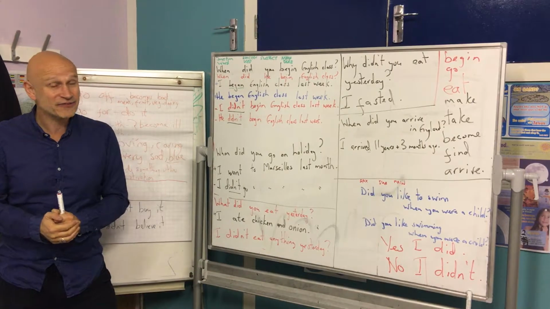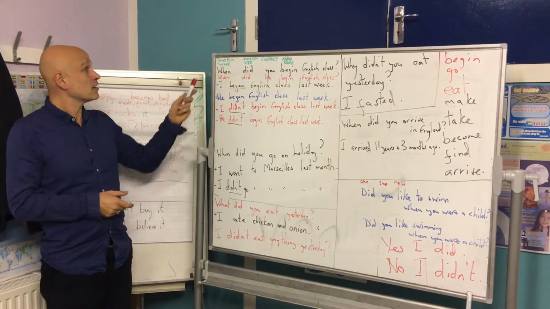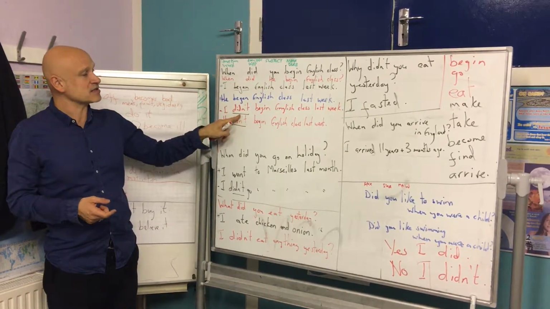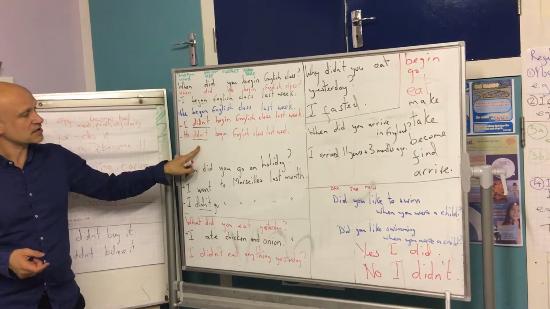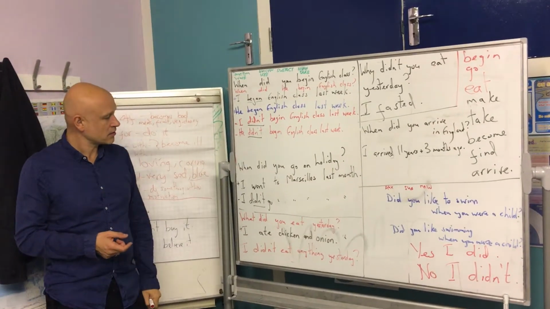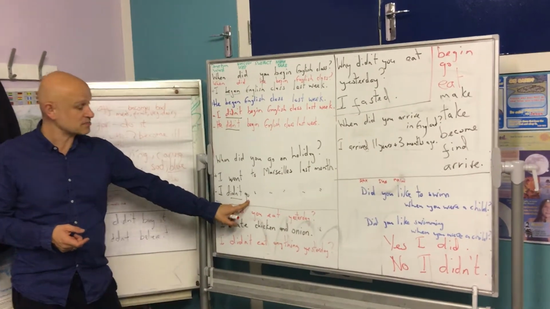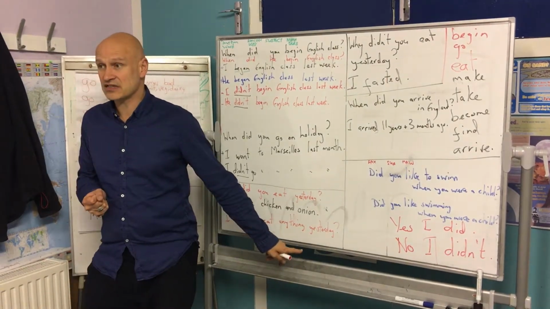But for negative, we go back and we use the auxiliary verb again. I began English class last week. Negative, I didn't begin. He didn't begin. I went to Marseille last month. I didn't go to Marseille last month. I ate chicken and onion. I didn't eat anything yesterday.